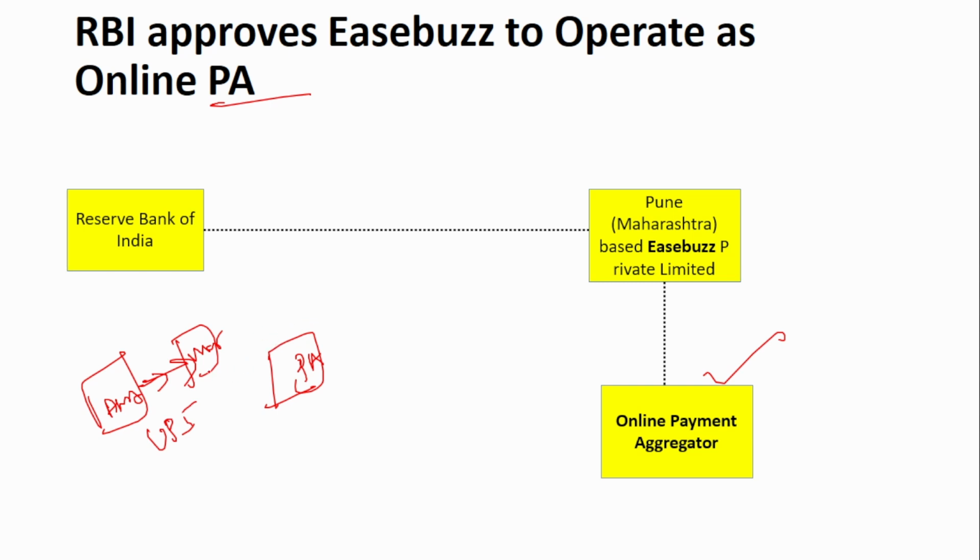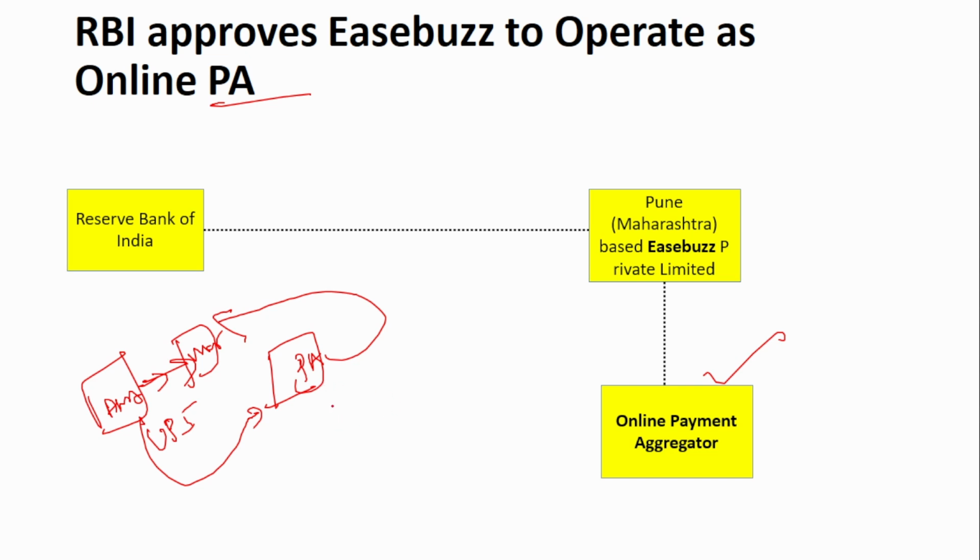So in that case, what happens is that the payment aggregator comes into the picture. The payment aggregator will accept all sorts of payments on behalf of the merchant and then give the amount to the merchant. There will be an agreement between the payment aggregator and the merchant. So now this money from the customer will be accepted by the payment aggregator, and this money will then be given to the merchant. The days within which it will transfer the money to the merchant is set by the agreement between the payment aggregator and the merchant. This is the purpose of the payment aggregator, so that the merchant does not have to worry that he has to make a tie-up with all types of payment systems.